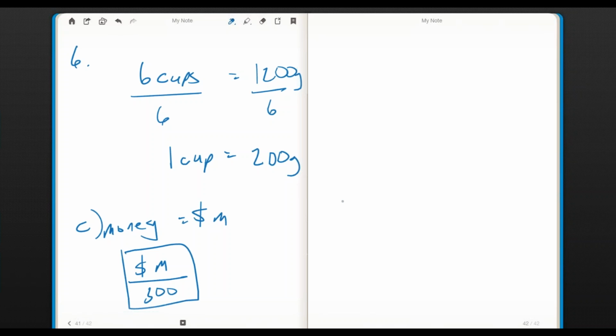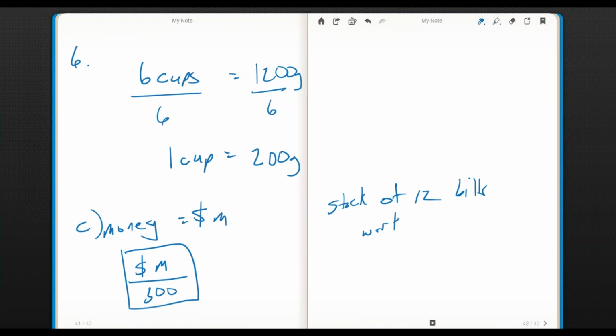Again, you can make it concrete. Let's say you tell your student that I have a stack of 12 bills, and let's say the total is worth $120.